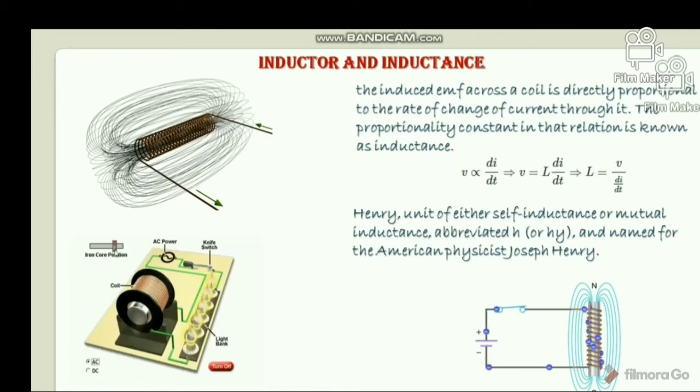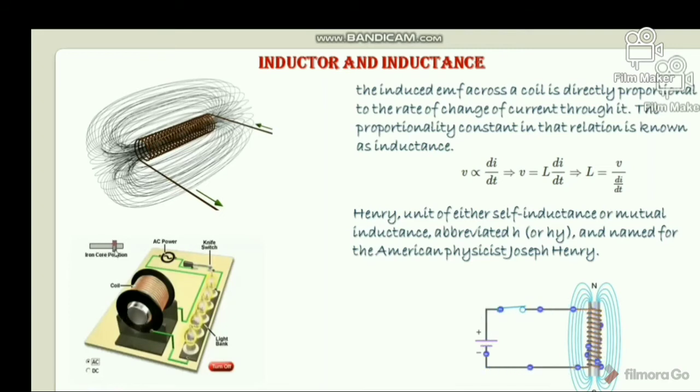And mutual induction: when time varying current flows in a coil, it produces time varying flux. As we have already said, this time varying flux may link with another nearby coil. Due to this flux linkage, there will be an induced EMF in the second coil. This type of electrical induction is called mutual induction. Hence, mutual induction can be defined as the induction of EMF in one coil due to time varying current flowing in another nearby coil.